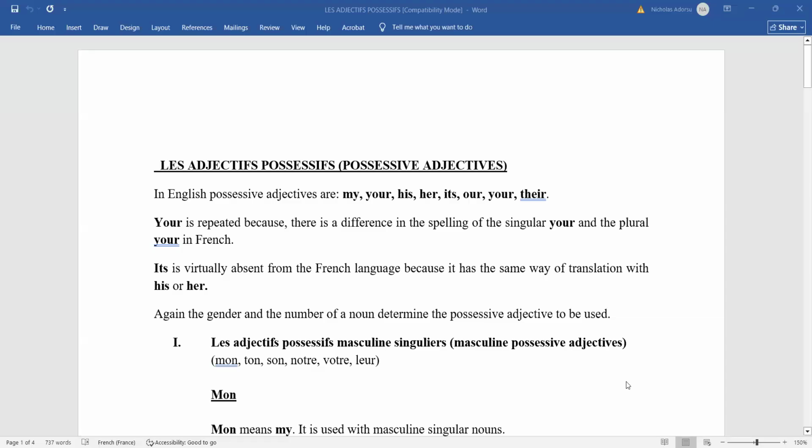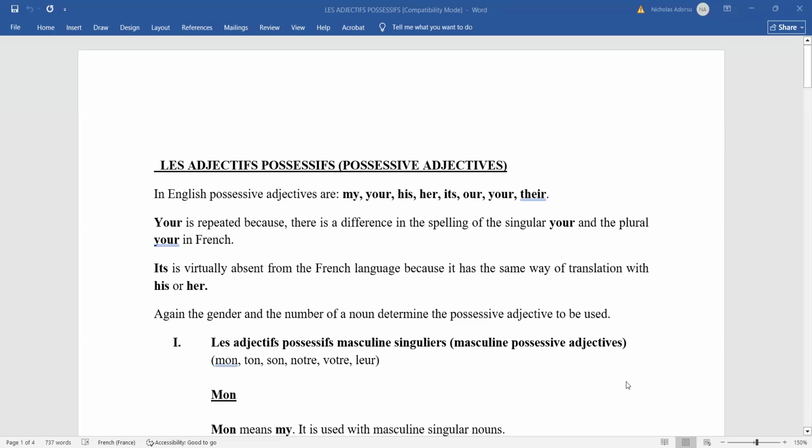Donc maintenant, on va aborder le sujet de... Just a minute. All right, so maintenant, c'est the possessive adjectives.